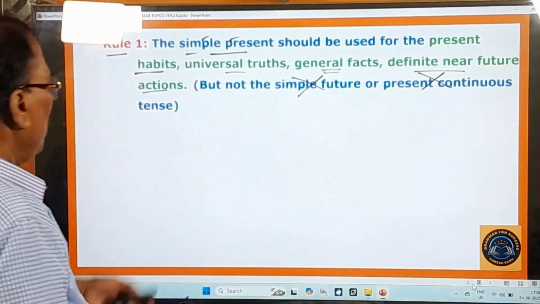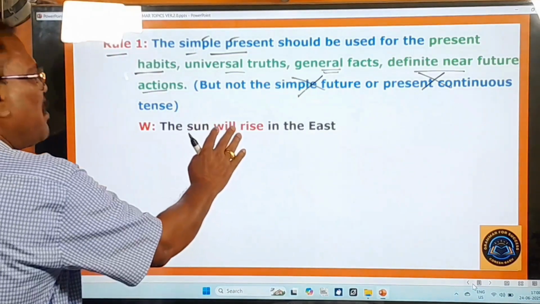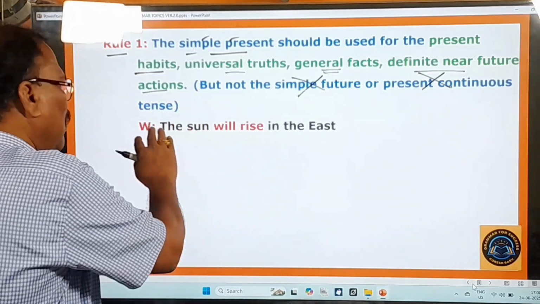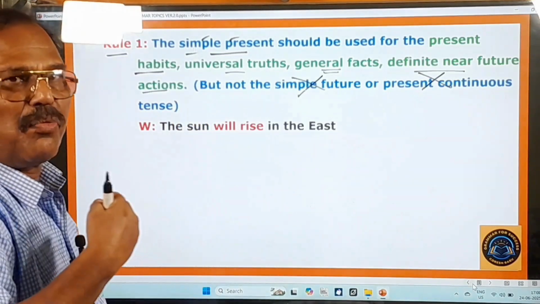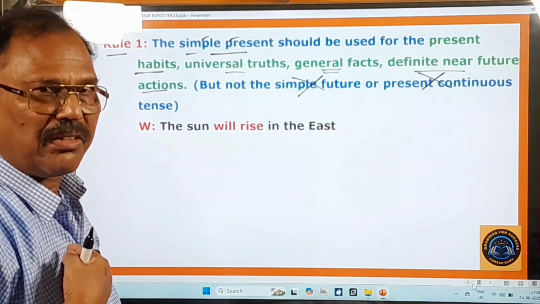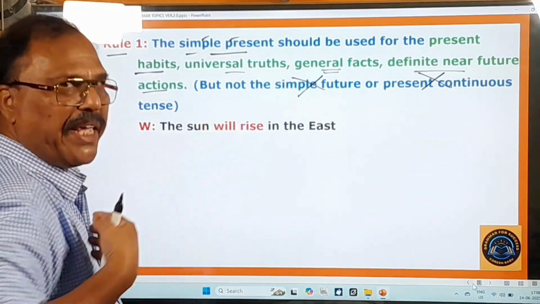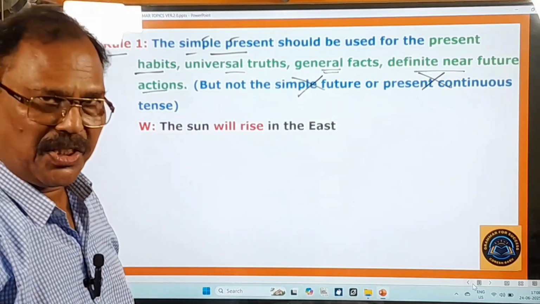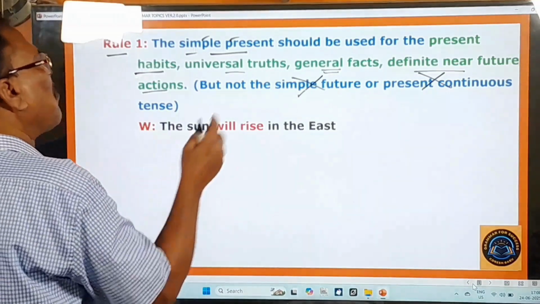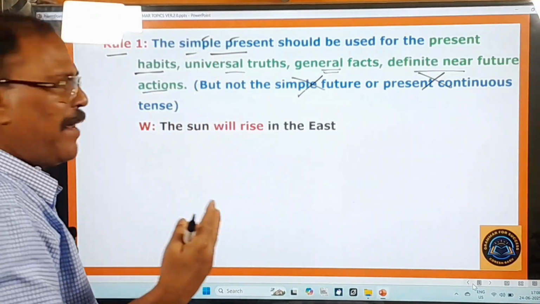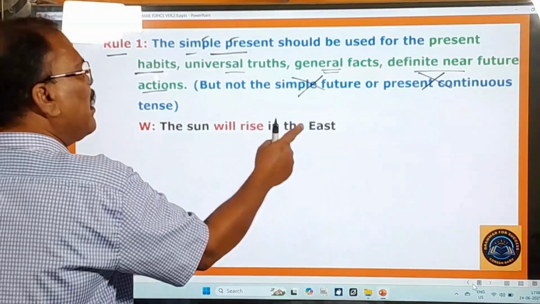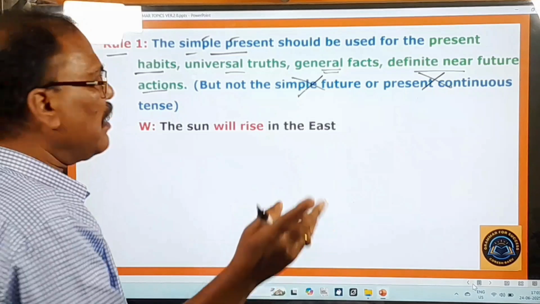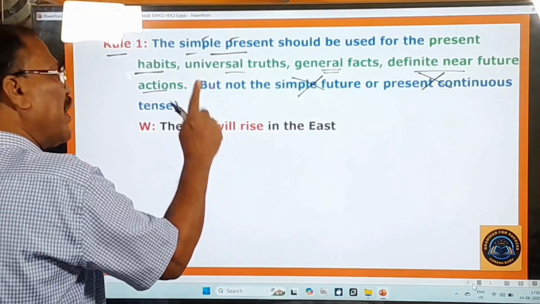Now let me give you some examples. This is the mistake we make. I am giving you the wrong sentences that we frame, we construct. This is the sentence we speak because we are all non-native speakers of English. Without knowing this rule, we generally say, the sun will rise in the east. You think it is correct, others think it is correct, but grammatically speaking that is quite incorrect.